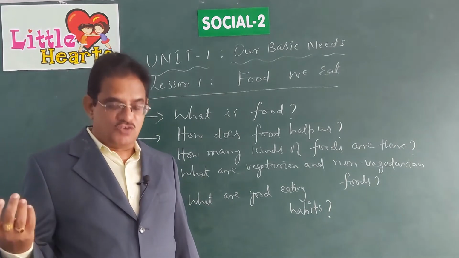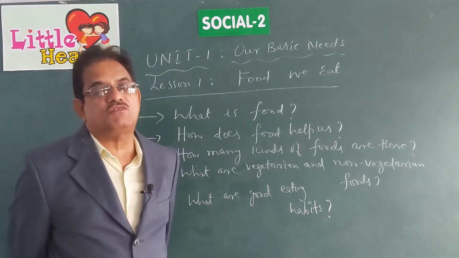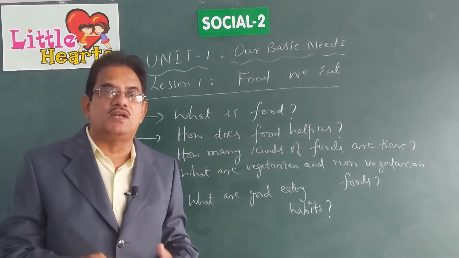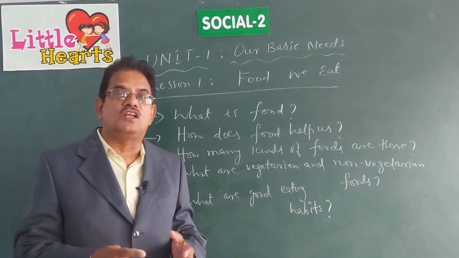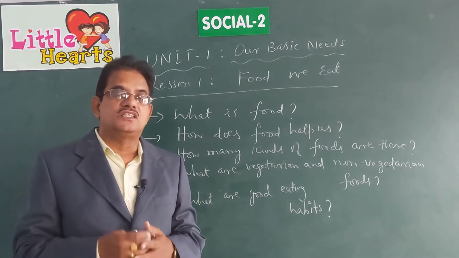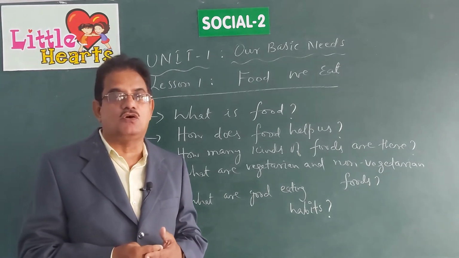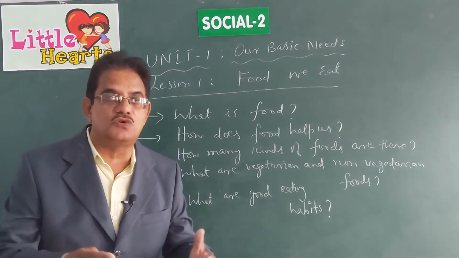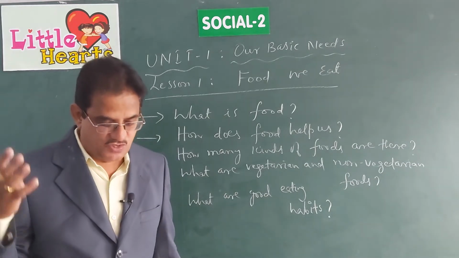So, we should take items of food from all three types of food that we have discussed. Is it enough if you take only bodybuilding foods? No. Is it enough if you take only energy giving foods? Not at all. Is it enough if you eat only protective foods which protect your health from diseases? No. You have to eat food from all these kinds of food regularly to maintain good health.